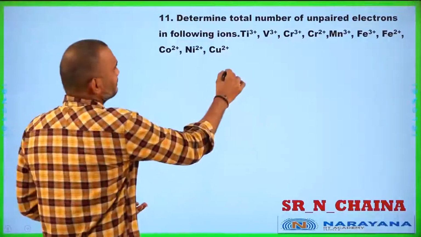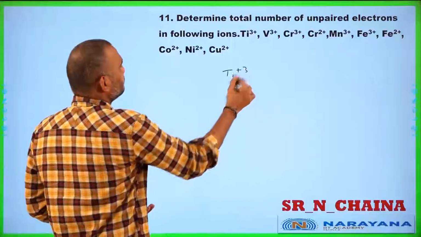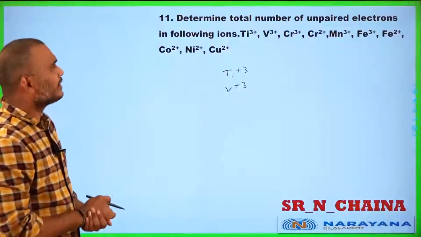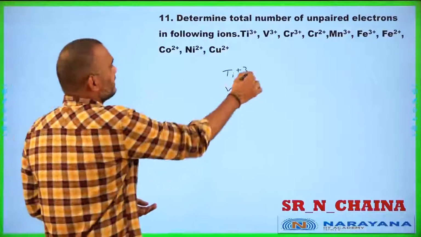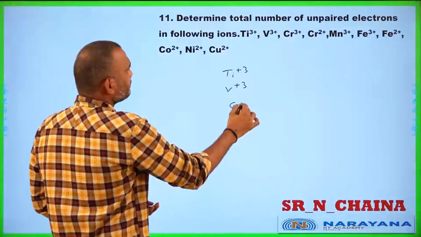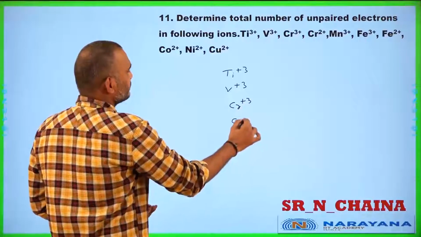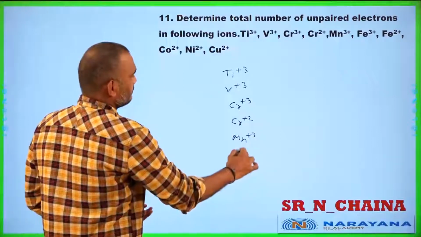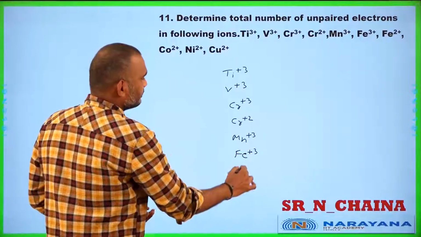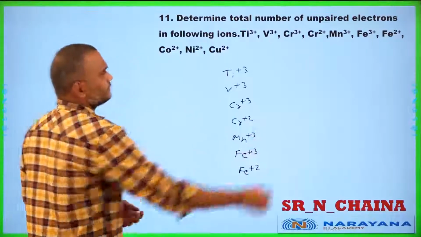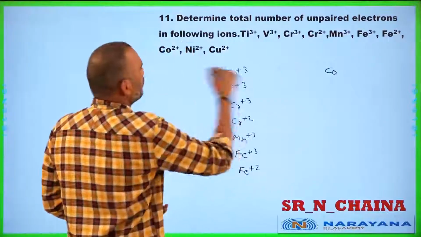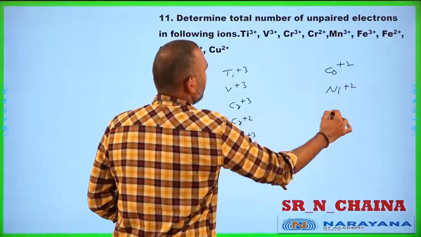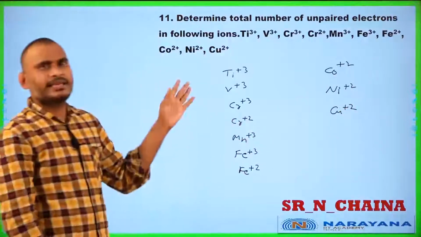You see: titanium plus 3, vanadium plus 3, chromium plus 3, chromium plus 2, manganese plus 3, iron plus 3, iron plus 2, and cobalt plus 2, nickel plus 2, and copper plus 2. Everybody can easily say that.